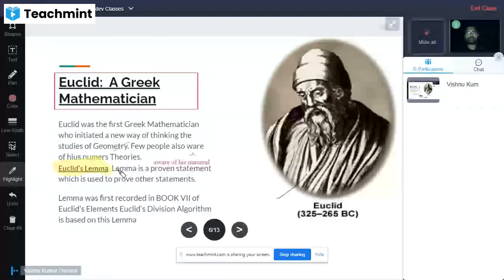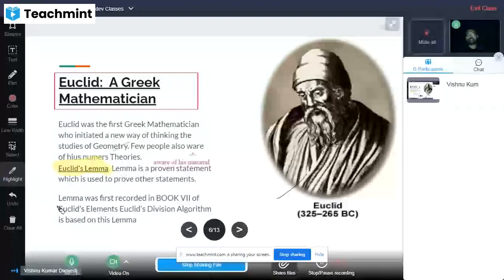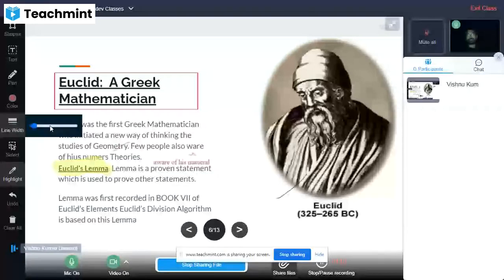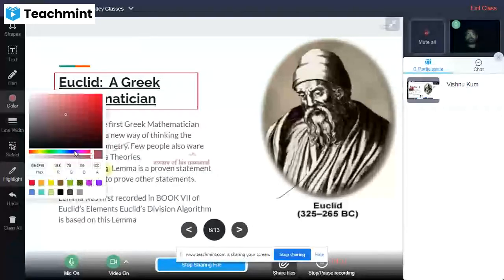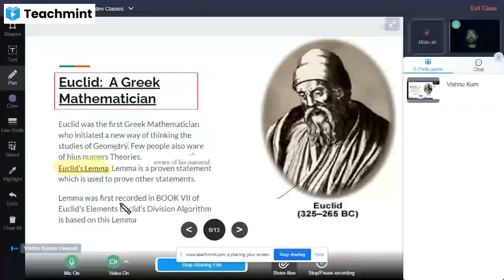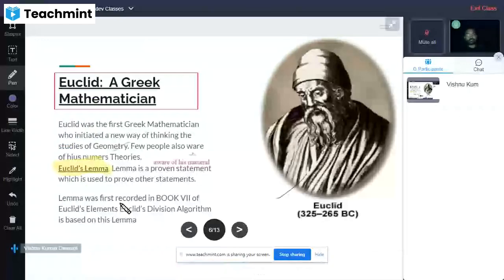Going to the next para, it is written here, which is an important fact, that a lemma was first recorded in Book Seventh.